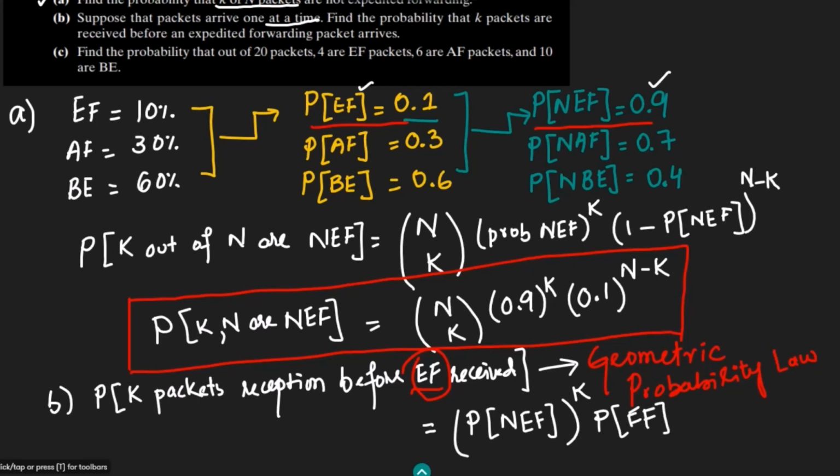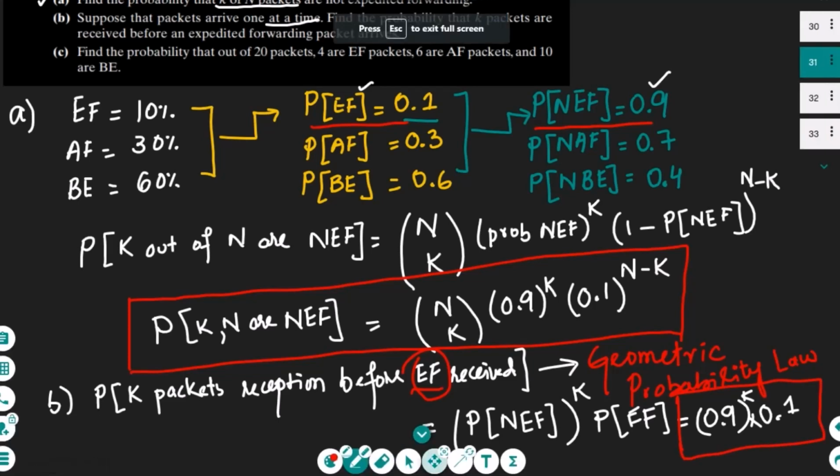So now let me put their values here, and after putting their values, I will get 0.9^K multiplied by 0.1. Okay, so this is the answer of this question as well. So this is the answer of part B.